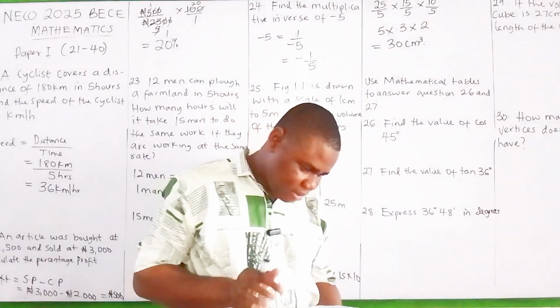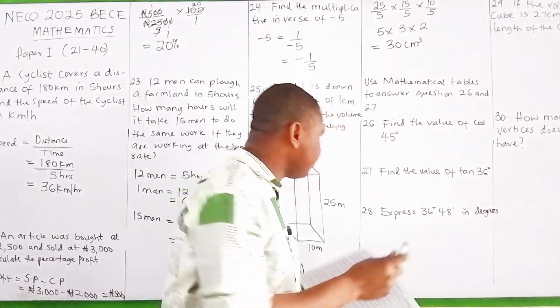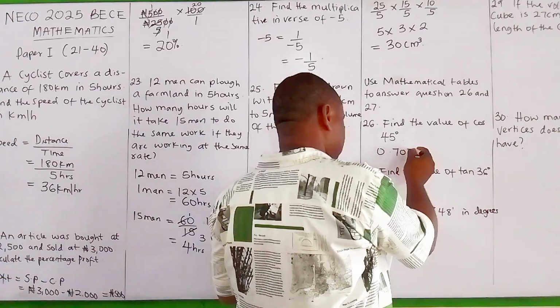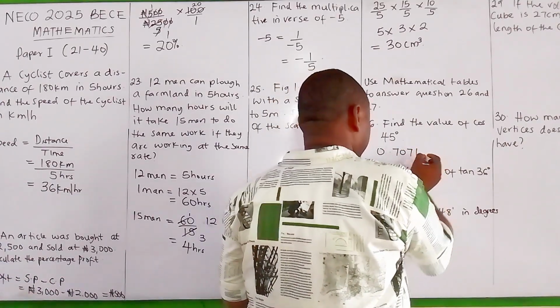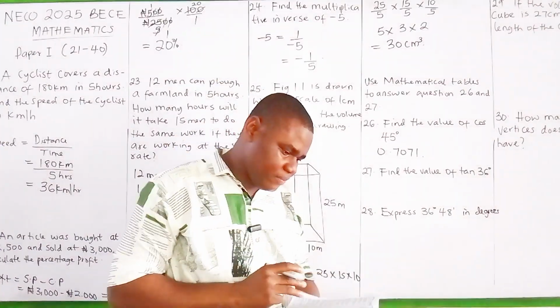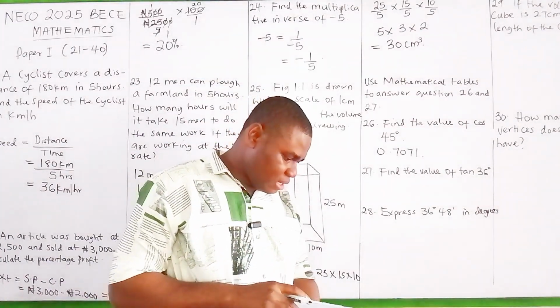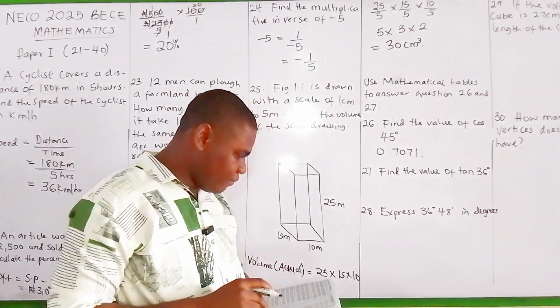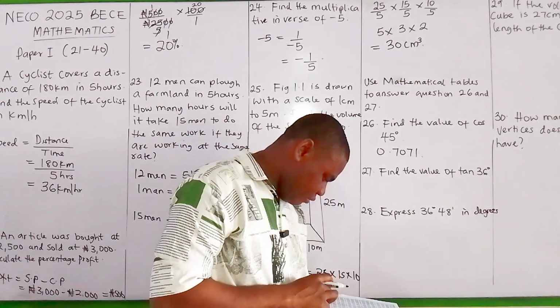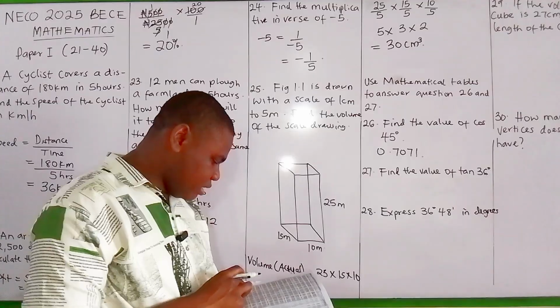For cos 45 we have 0.7071. Alright, the next one says find the value of tan 36. As you can see on your screen, for tan 36 we have 0.7265.